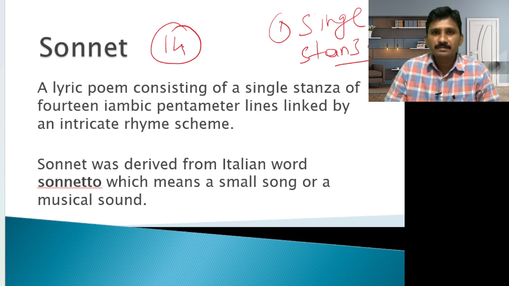Iambic pentameter. What is iambic? An unstressed syllable followed by a stressed syllable is called iambic. Penta means 5 feet. So this is one single stanza with 14 lines of iambic pentameter, linked by an intricate rhyme scheme. Intricate means complicated or detailed.